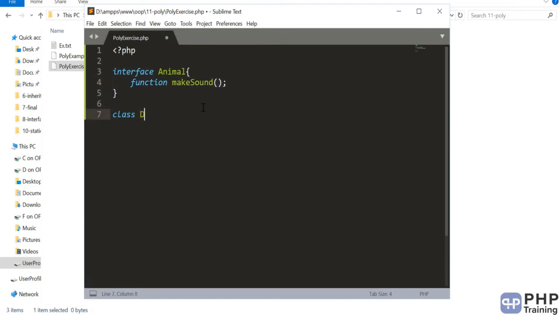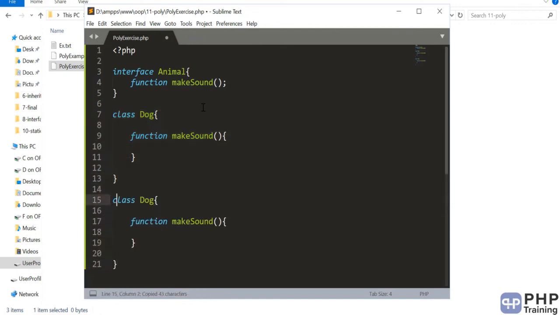Then you have a class called dog. Now you have to implement that method. Then you have to define another class called cat. Then dog implements animal, and then cat implements animal.